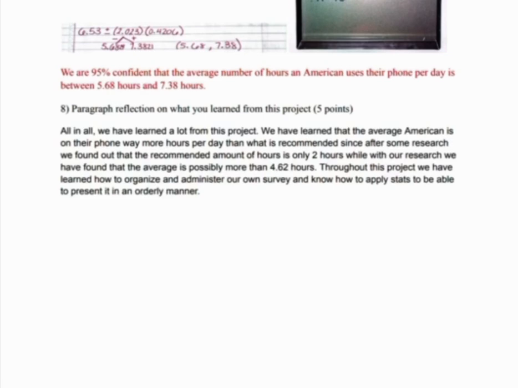Throughout this project, we have learned how to organize and administer our own survey and know how to apply stats to be able to present it in an orderly manner.